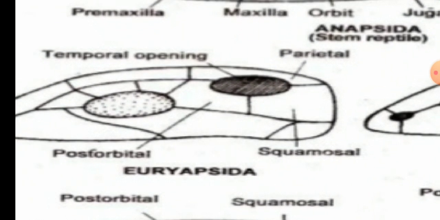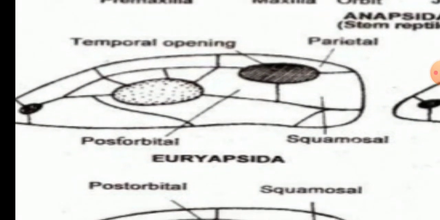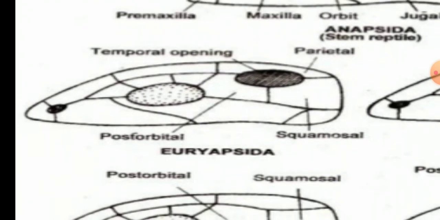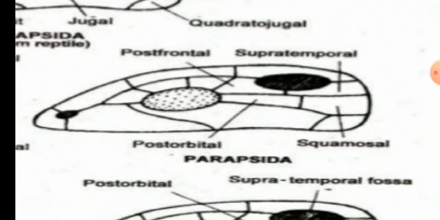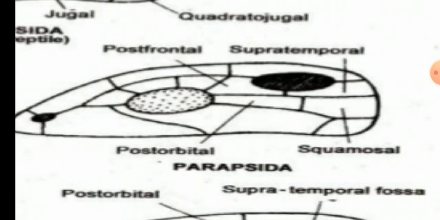The other type of skull, just look at this picture. The next one is Parapsida. They have an orbit for the eyes, and the nasal cavity is present. Apart from this, there is one more structure present. You can see a dark, black circular oval thing.